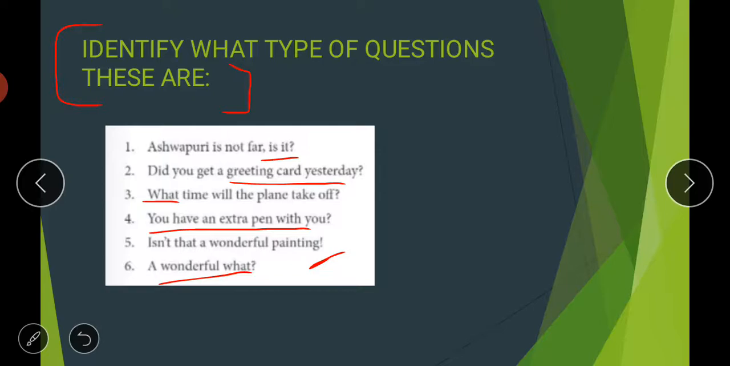So I hope all the questions are clear to you, and how we can form different kinds of questions and what other categories of questions there are. I hope everything is clear to you.